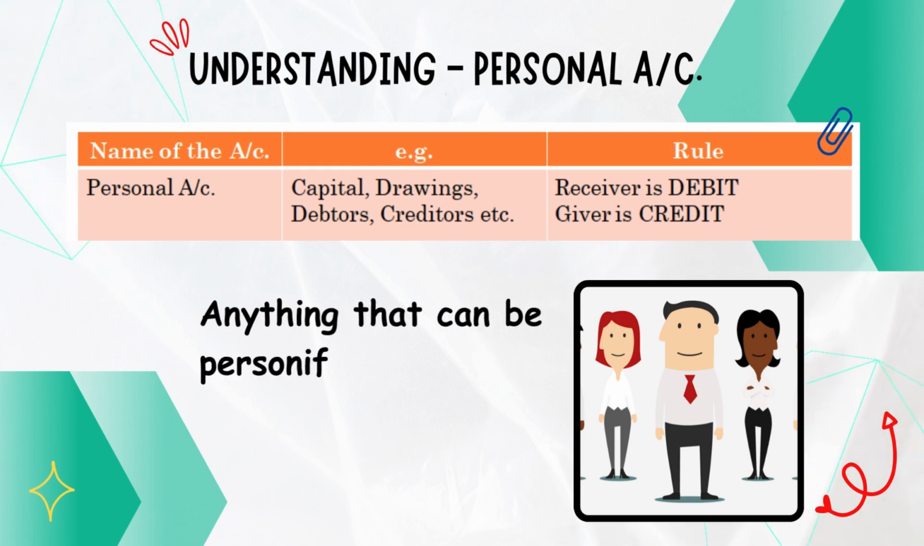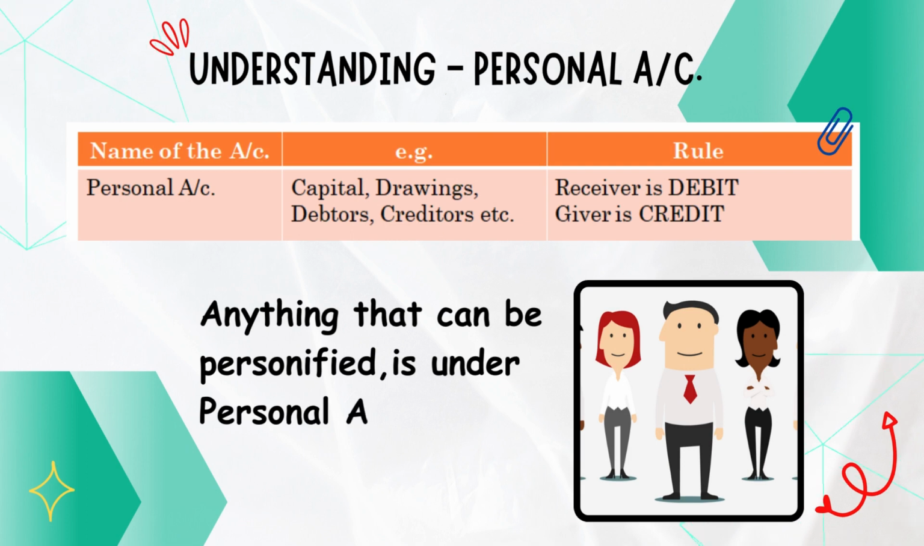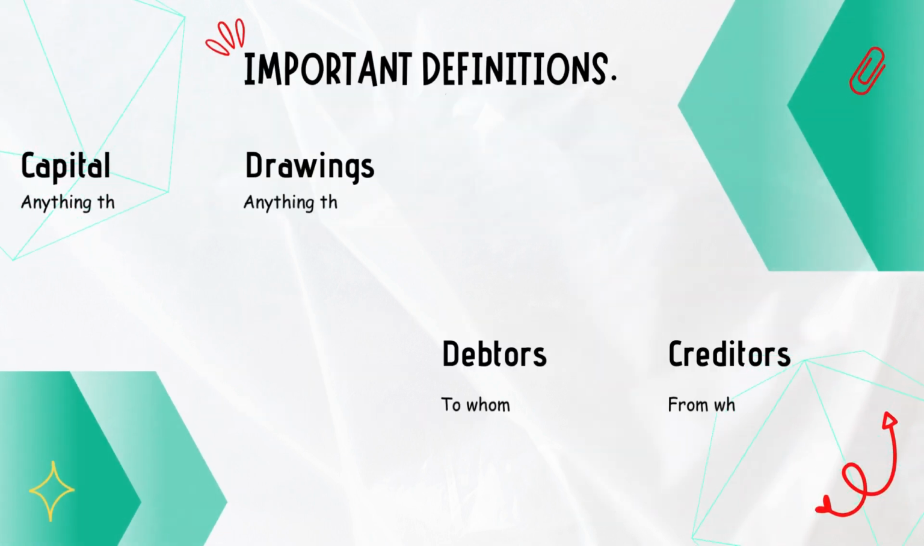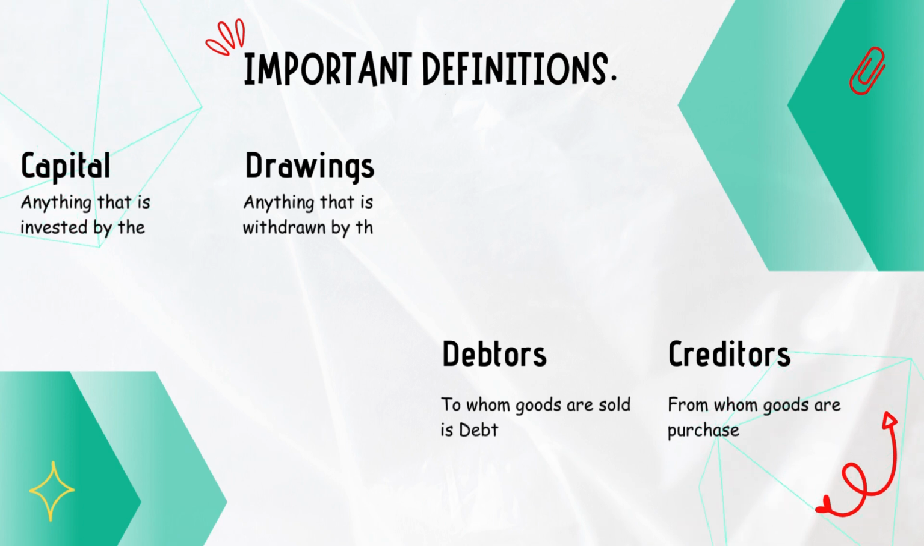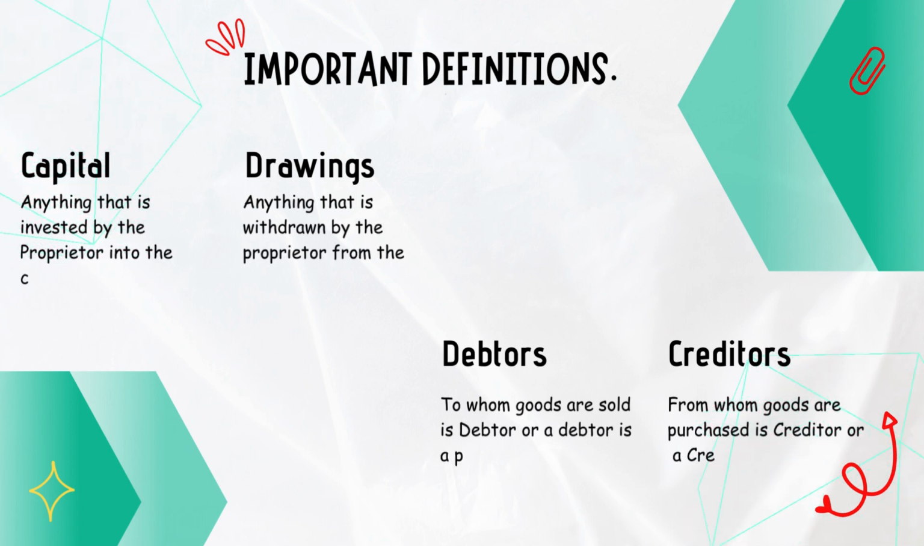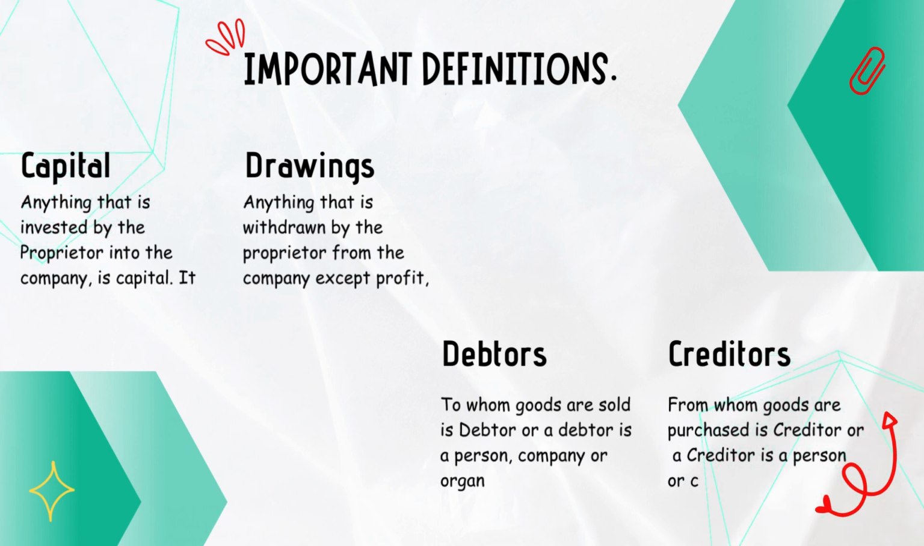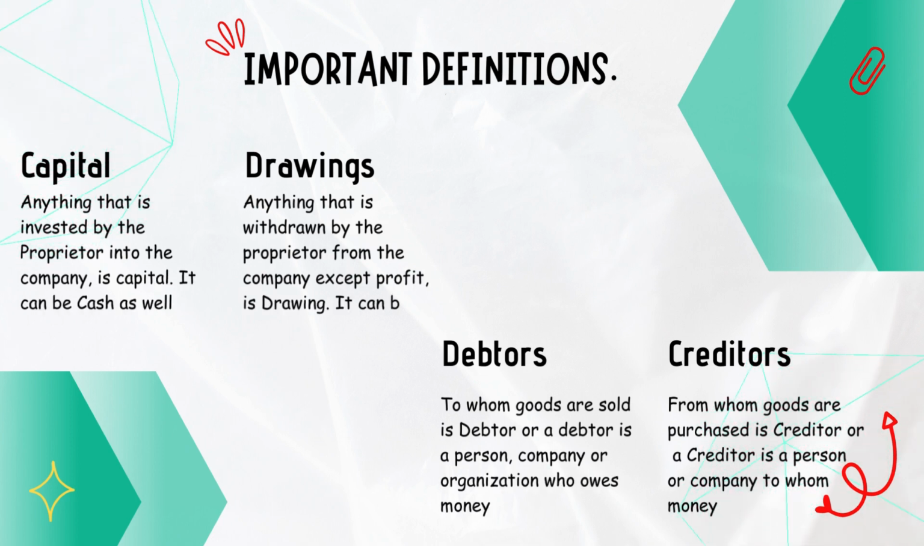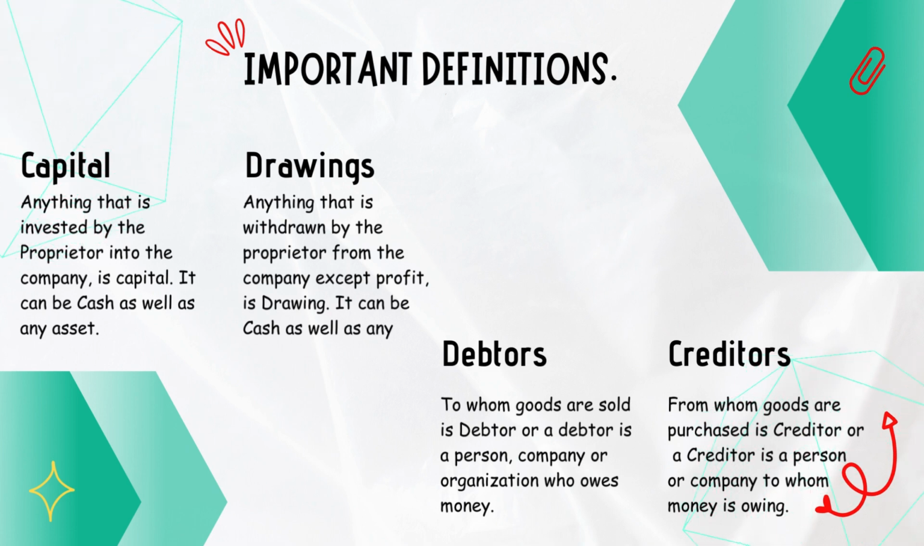That is, anything that can be personified is under personal account. Example: capital, drawings, debtors, creditors, etc. Now these words may be unknown for you. Let us discuss. Capital. What is capital? Anything that is invested by the proprietor into the company is capital. It can be cash as well as any asset. Drawings. Anything that is withdrawn by the proprietor from the company except profit is drawings. It can be cash as well as any asset.